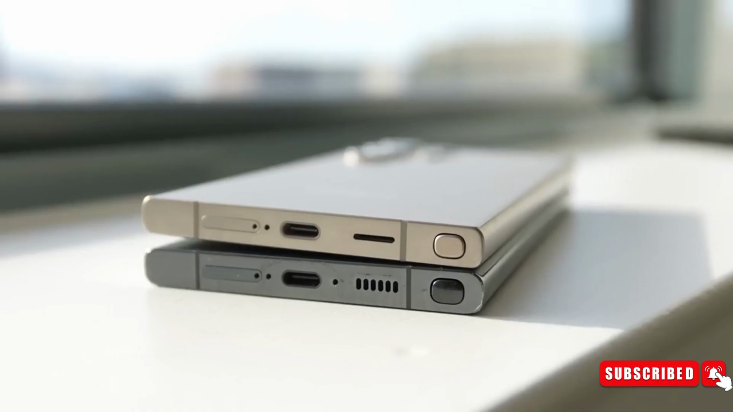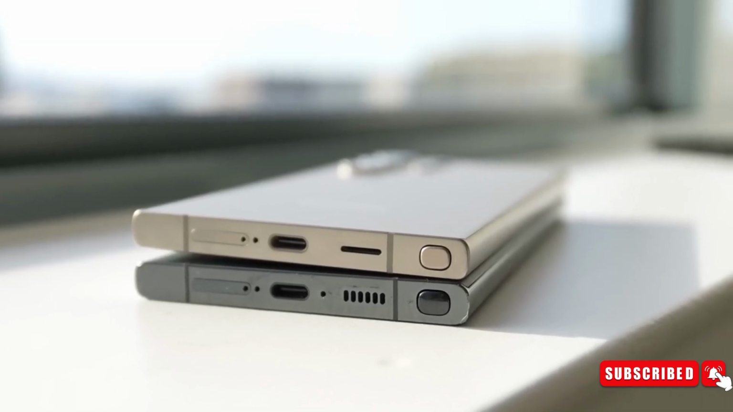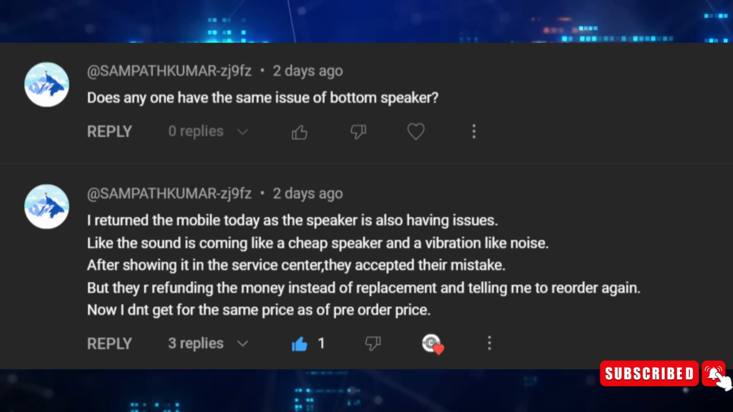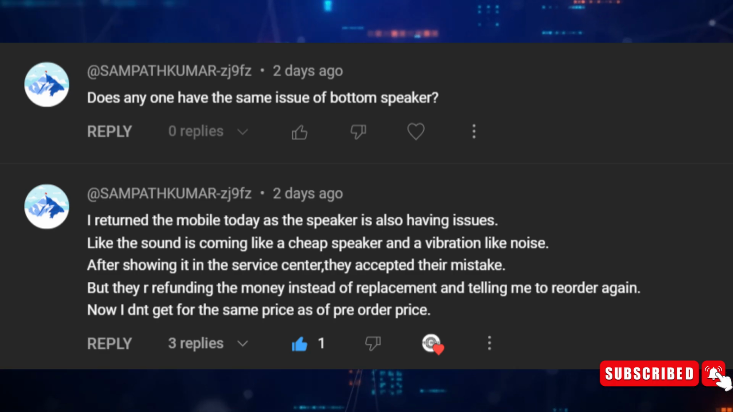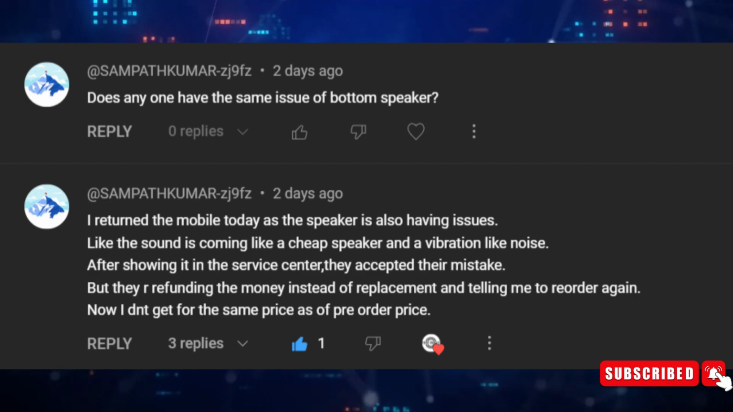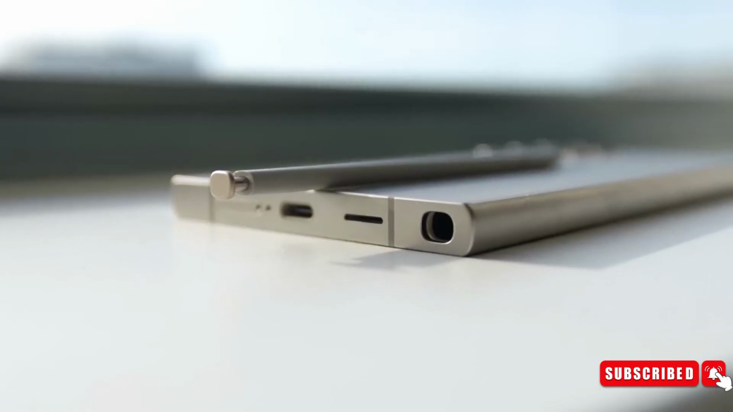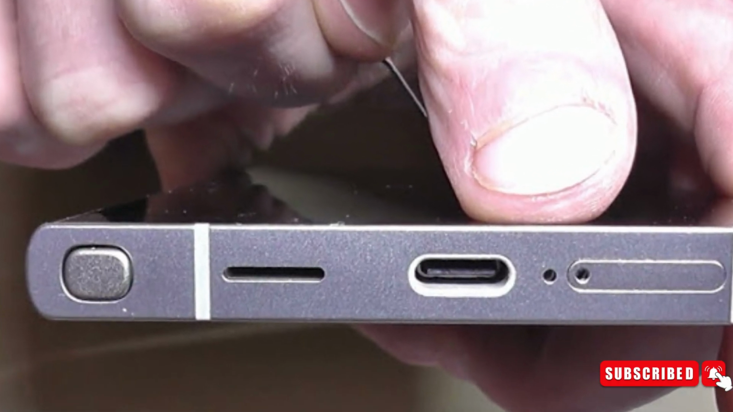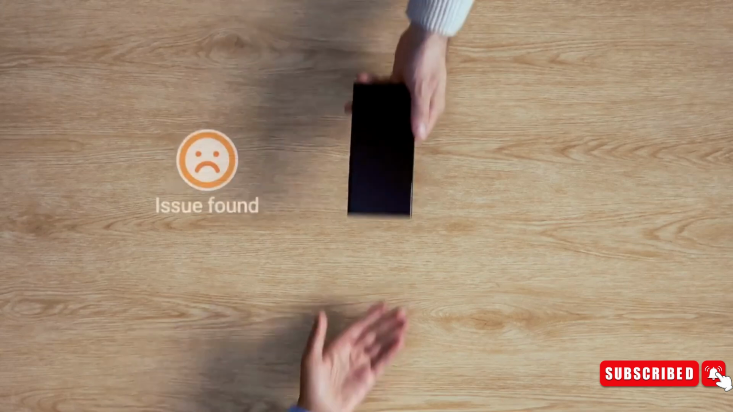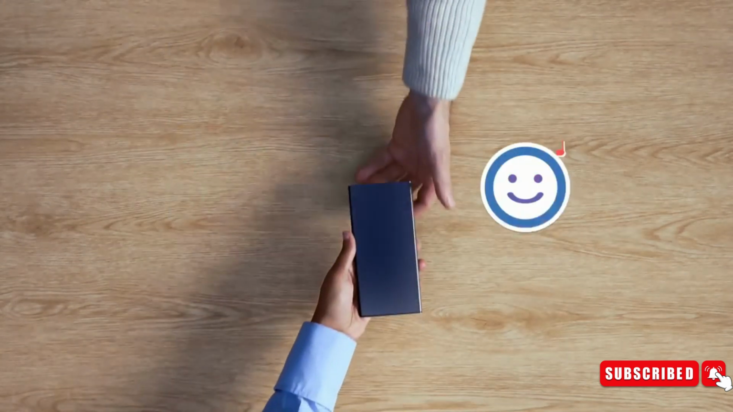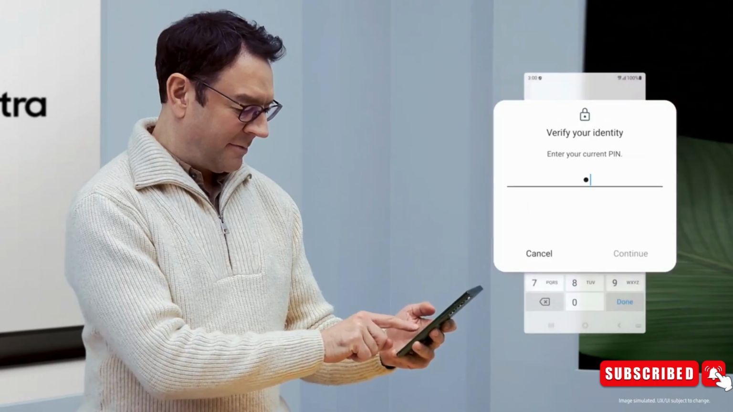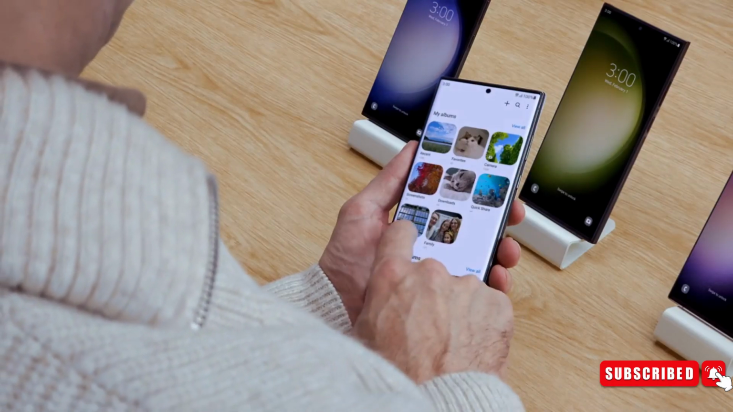Number 4. Last but not least, speaker problems. One of the smartphone users in India, Sampath Kumar, mentioned his problem in my recent video comments section. The user said that he has returned the mobile as the speaker is having issues. The sound comes like a cheap speaker with a vibration-like noise. After showing it in the service center, they accepted their mistake, but they're refunding the money instead of replacement and telling the user to reorder again. Now, if he reorders the phone, he will not get the early pre-order benefits, and he will have to pay extra money to buy the same device.